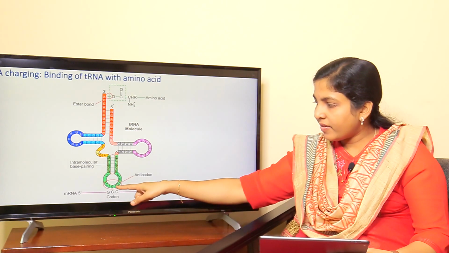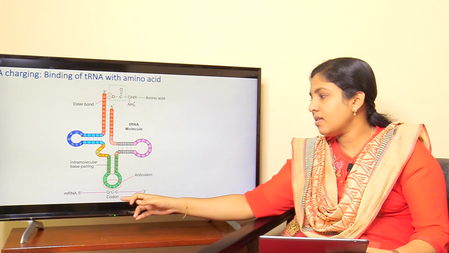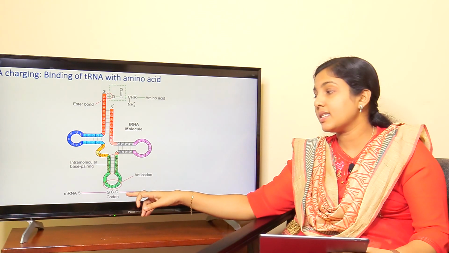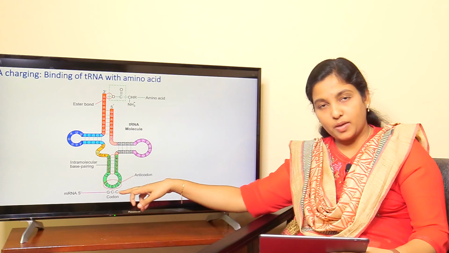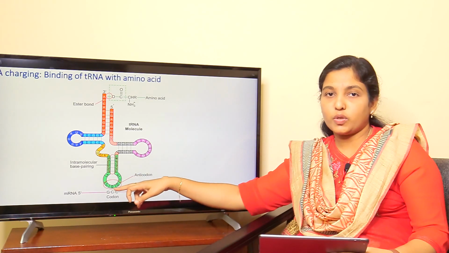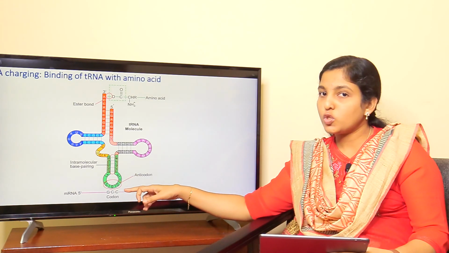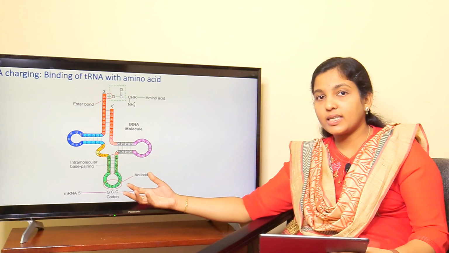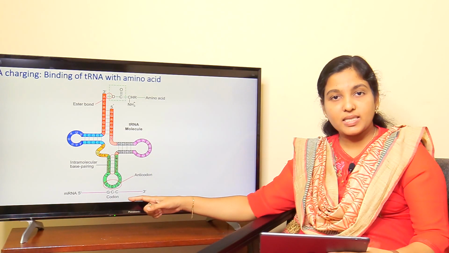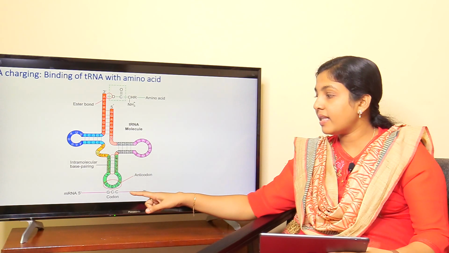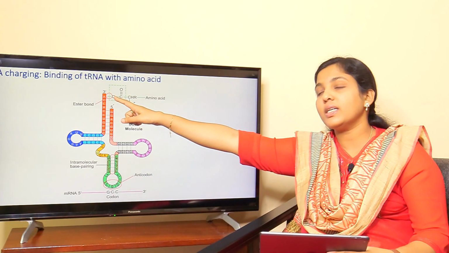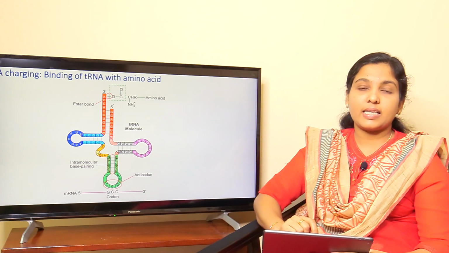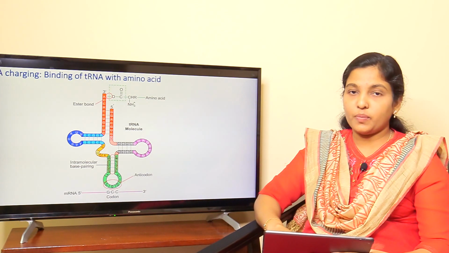So when there is a stop codon present in the mRNA molecule, there will be no matching anticodon in the anticodon loop of the tRNA. So the tRNA cannot recognize stop codons present in the mRNA molecule, and at that time there will be no attachment of amino acids to the 3' end of the tRNA molecule.